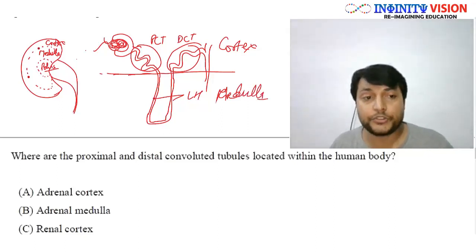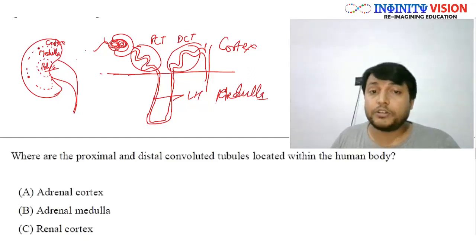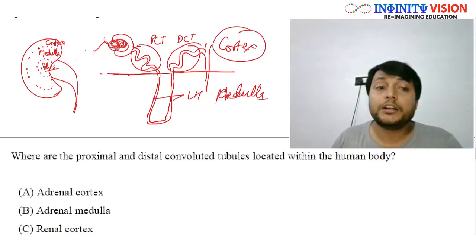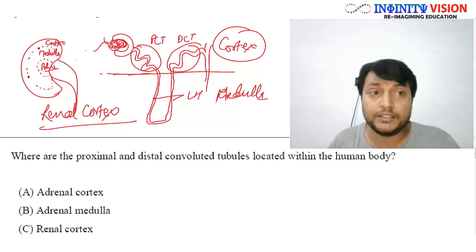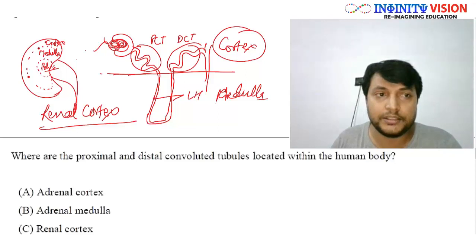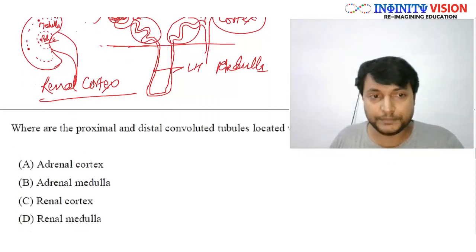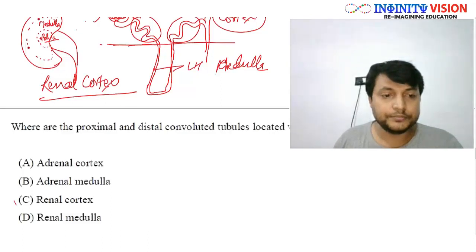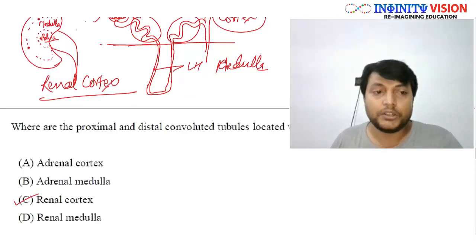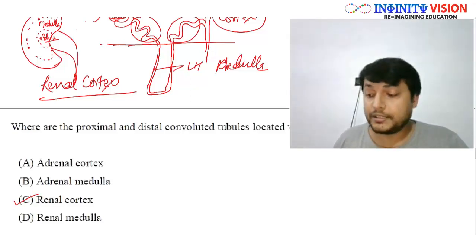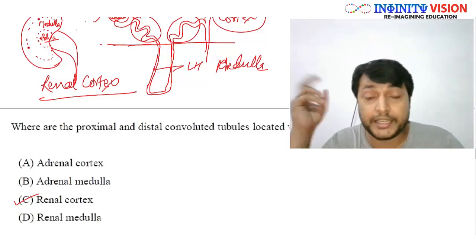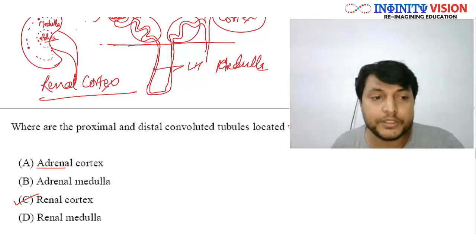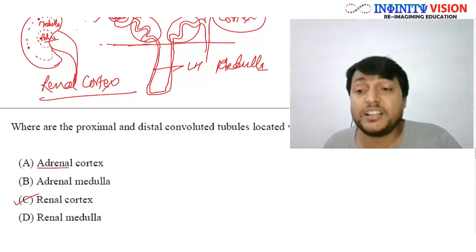So now you can answer this question. The proximal and distal convoluted tubules are found in the renal cortex, because this cortex, the part of the kidney, is called renal. So this is renal cortex, this is renal medulla, and this is renal pelvis. So the answer would be renal cortex, C. Now, some students, even if they know it, if they are not paying proper attention, they are in a hurry, if the time bomb is ticking in their head, they might go blind for this adrenal and they may tick adrenal cortex.